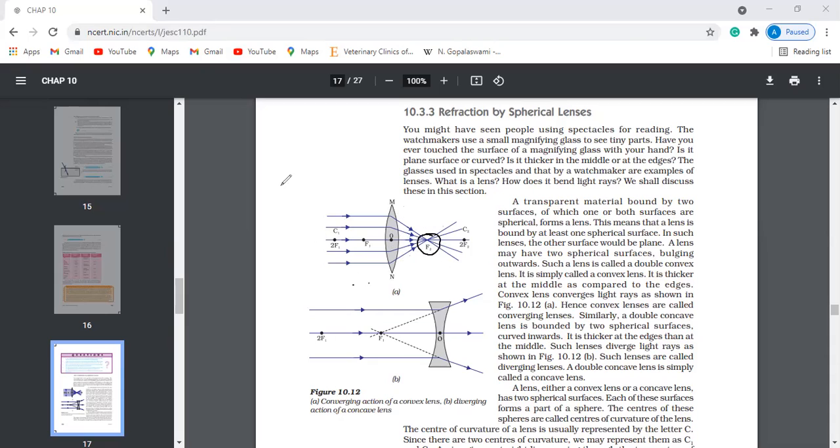So the focal length of the convex lens is positive. Where all these lights will meet, that point is the focal length. Here the focal length is positive because it is on this side.